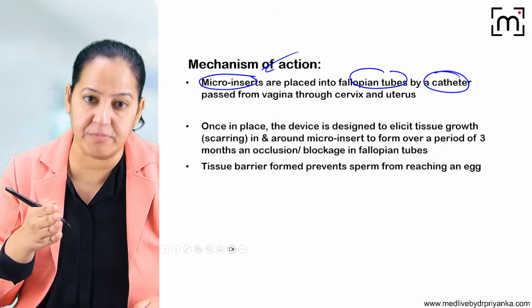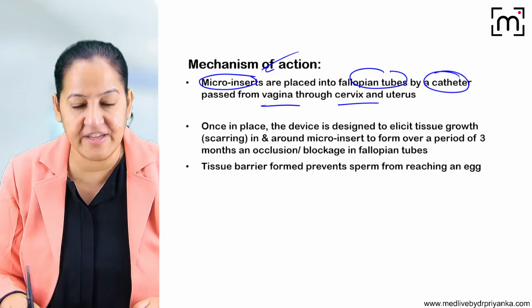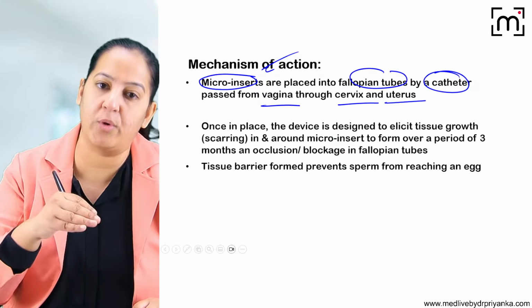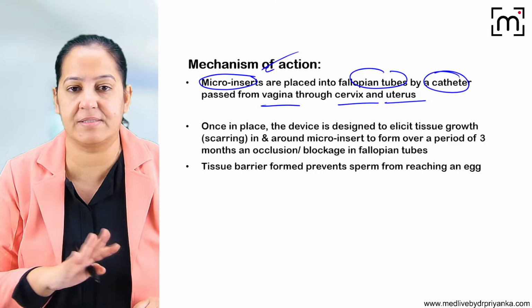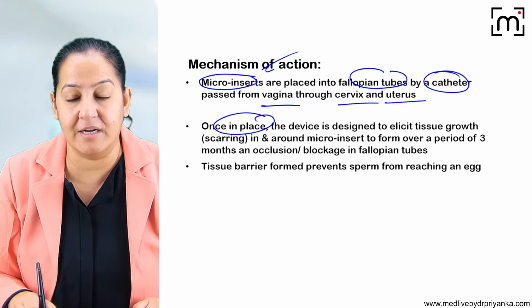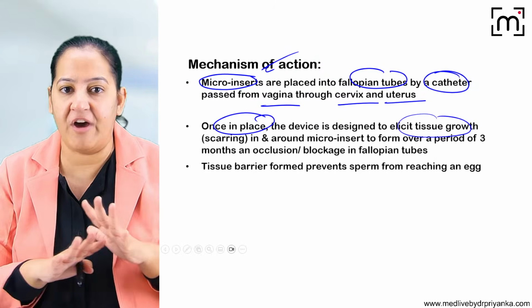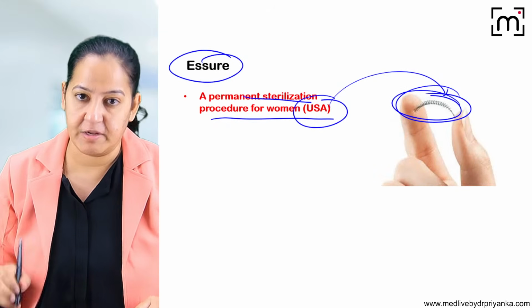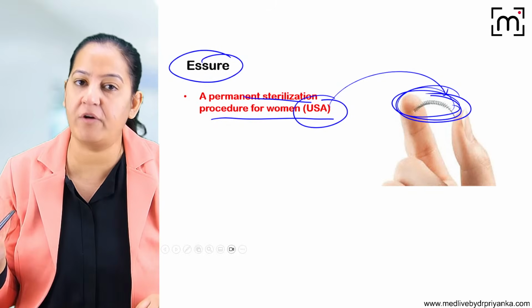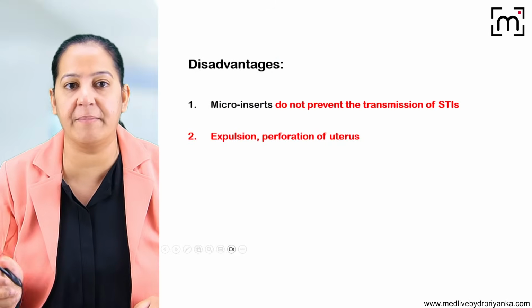So we go from the vagina and we reach the cervix, we go in the uterus, and from the uterus we go in the fallopian tube, and in the fallopian tube we just insert it. Once we place it, the device will cause a certain tissue reaction there, so the fallopian tube will be automatically blocked. Once the fallopian tube is blocked, there will be contraception.